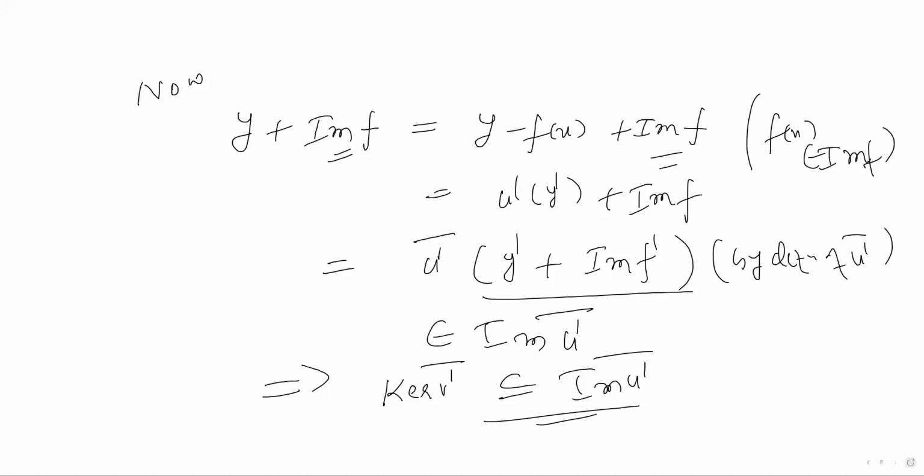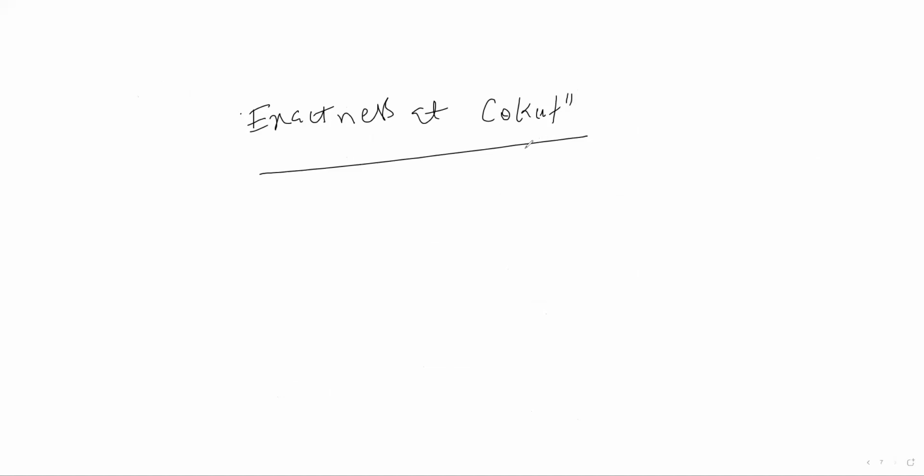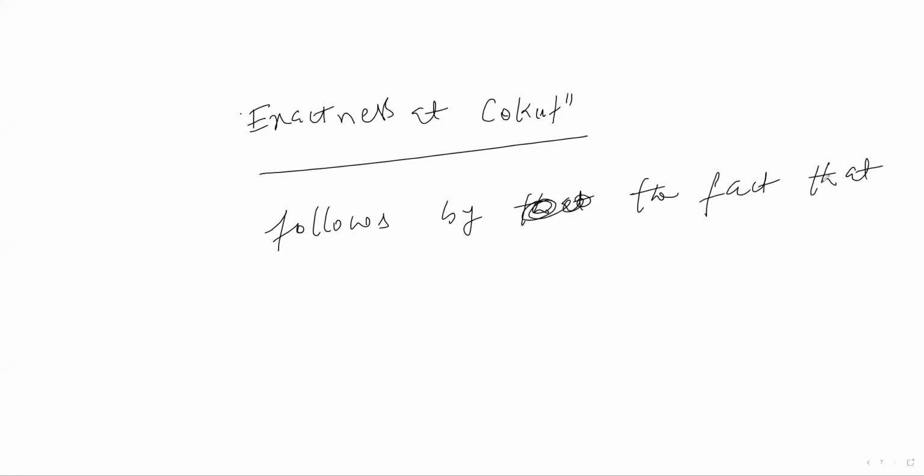Now last point, exactness at co-kernel f double dash. It is straightforward. Exactness at co-kernel f double dash follows by the fact that v dash bar is surjective. Why is it surjective?